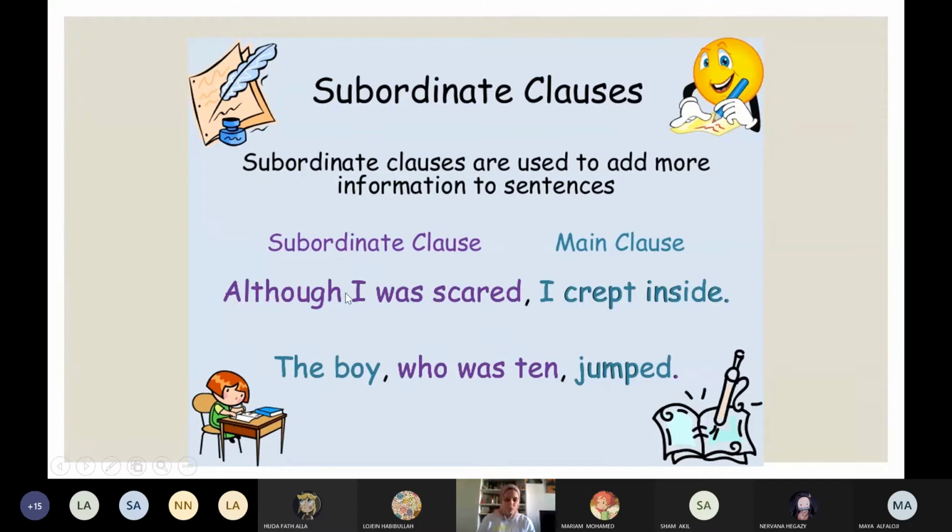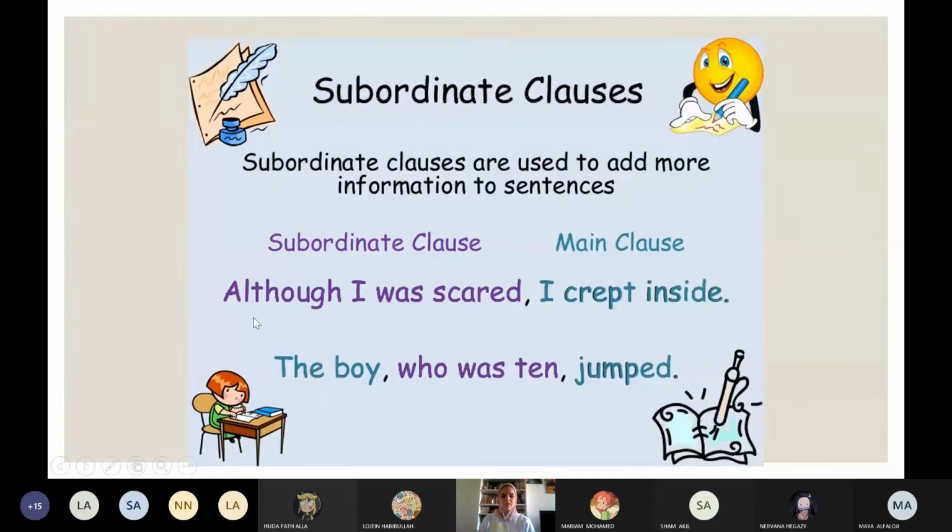If I remove "although" and I read it, "I was scared," can you understand it? It will be an independent clause, right? "I was scared" is an independent clause. Because I added "although," it became a subordinate clause. So a subordinate clause was once an independent clause, but I added "although."